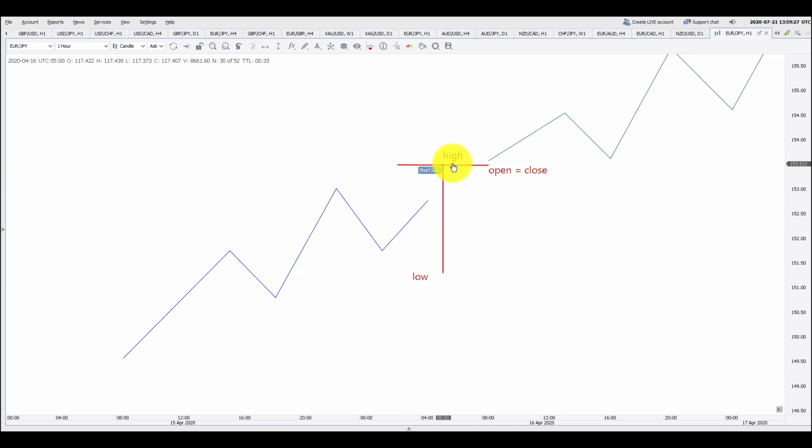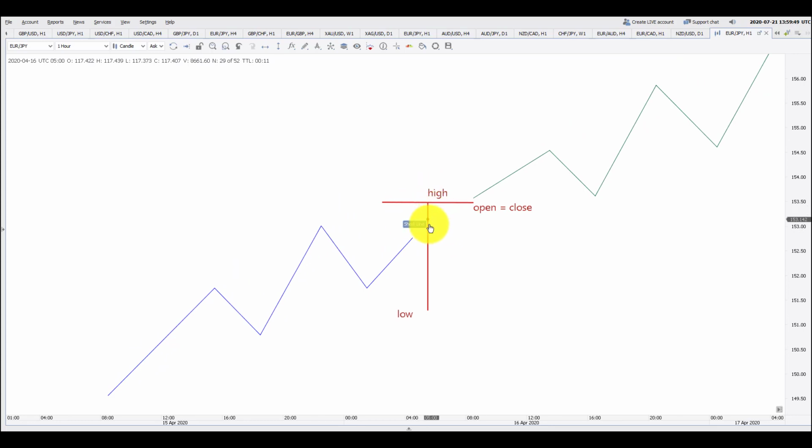There is an indecision between sellers and buyers now after closing the candle, but during the formation of this candle, price went lower, or the sellers pushed the price lower. It made a low of the session, but the buyers jumped in and pushed the price higher again to close it at the opening level. Now this is a bullish scenario.